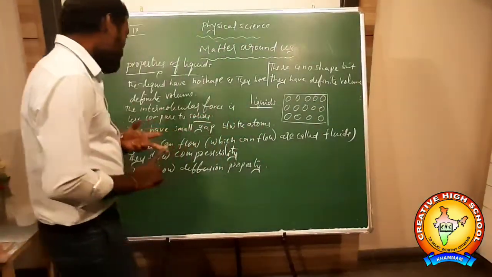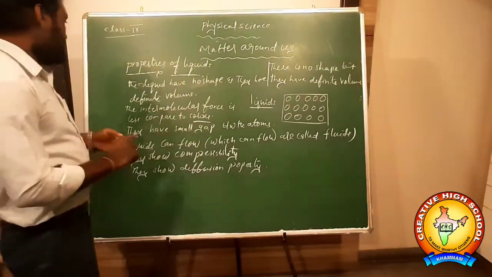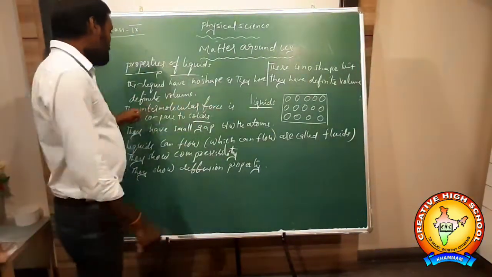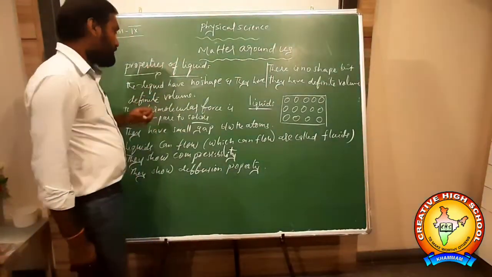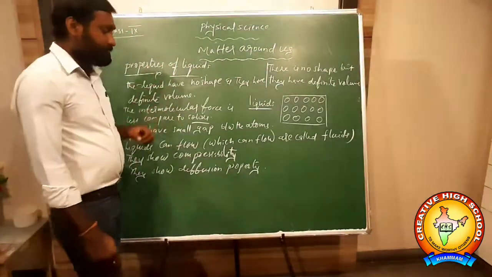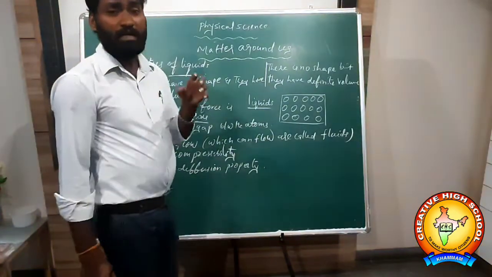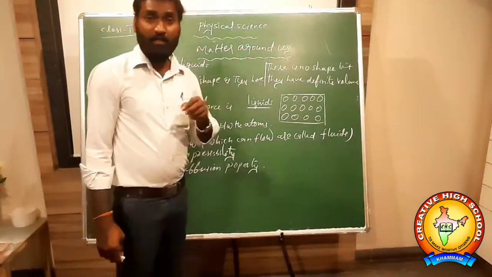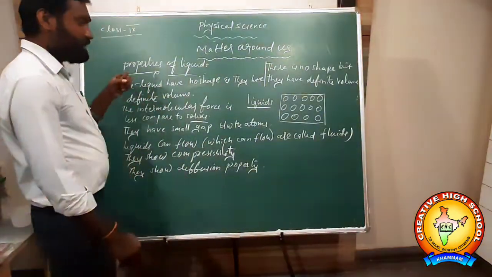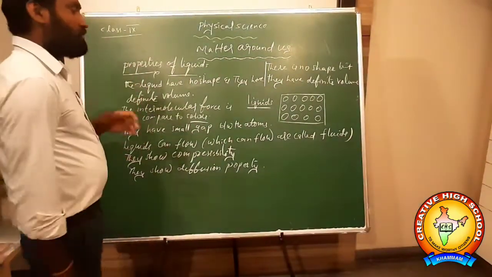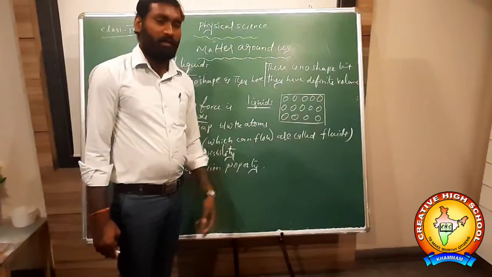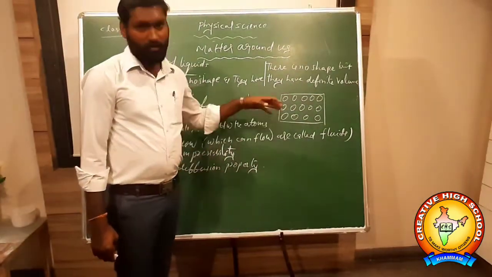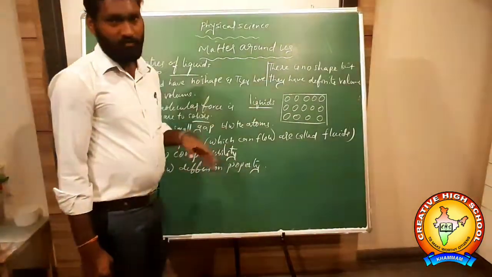They can flow, and they have a small gap between the atoms, and their intermolecular force of attraction is very small, and they have no shape, they take the container shape, and they have definite volume. They are not rigid. They don't show any rigid property. You can very easily break the molecules apart because the liquids can flow. That's why they don't have rigid property.